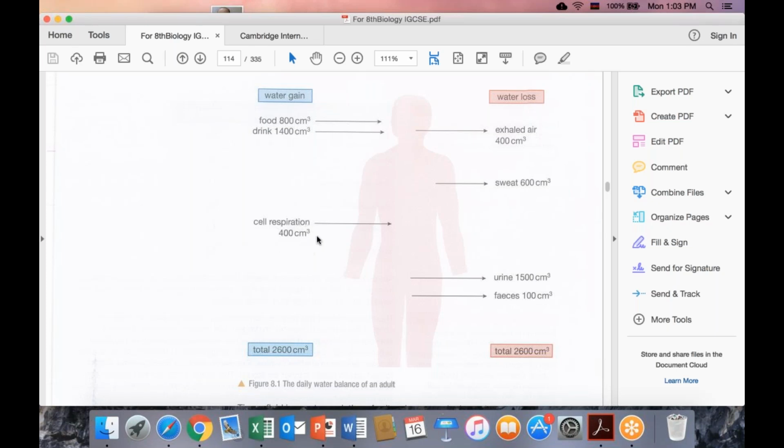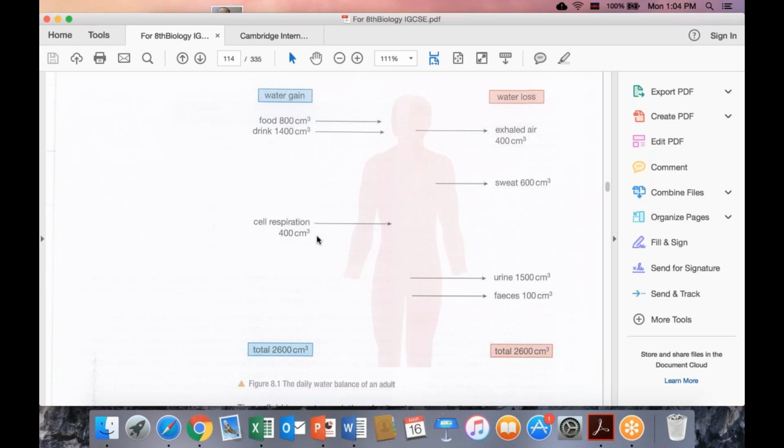During cell respiration, as you know, glucose plus oxygen gives, after the arrow, carbon dioxide and water as products. We excrete carbon dioxide from our body by using our gas exchange system, our lungs, and we also produce water after cell respiration.